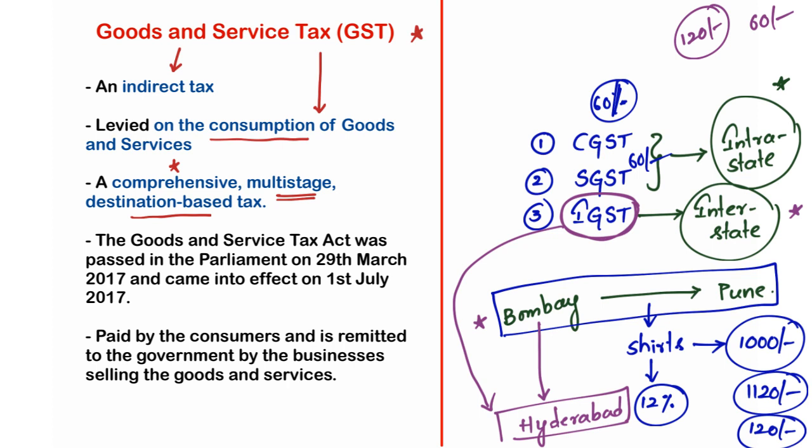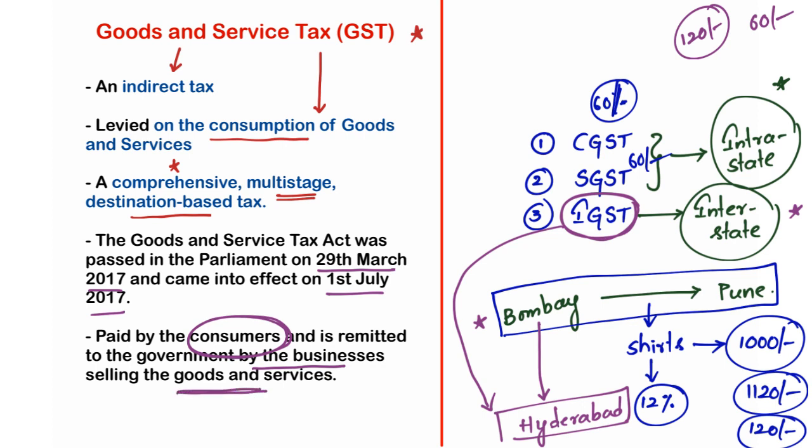The Parliament enacted this goods and services tax on 29th March 2017, and it came into enforcement from 1st July 2017. And this tax will be paid by the consumers, that is, we pay this particular tax, and it is remitted to the government by the businesses selling the goods and services.